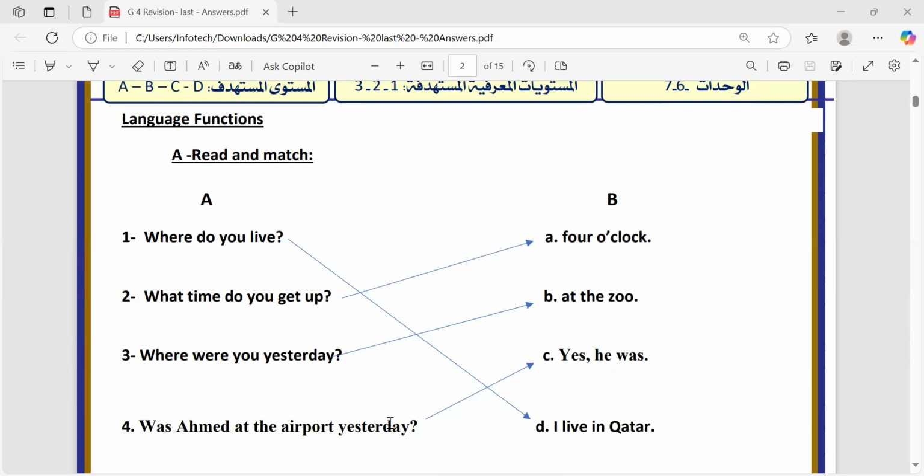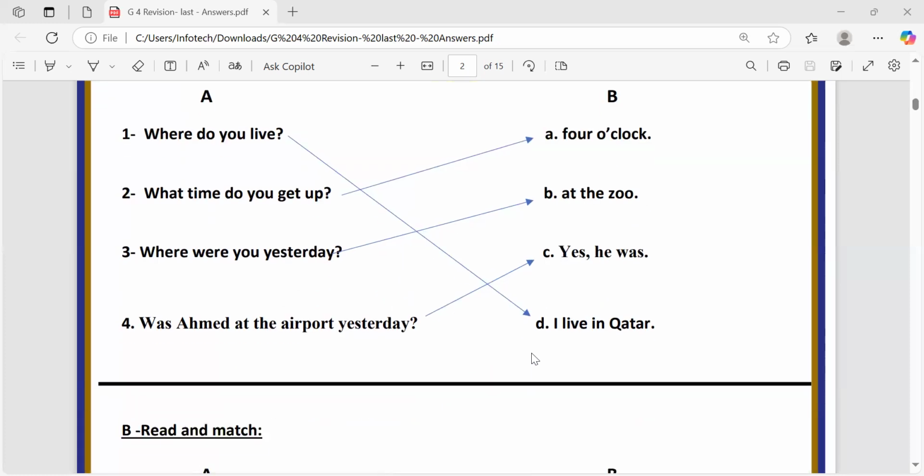And question number four. Was Ahmed at the airport yesterday? Yes, he was. He's asking about a past action, whether he was at the airport or not. So we should circle, or sorry, match: yes, he was, to the fourth question.